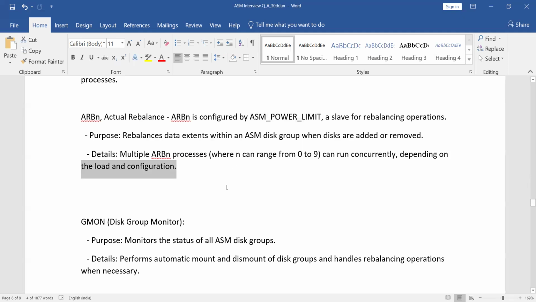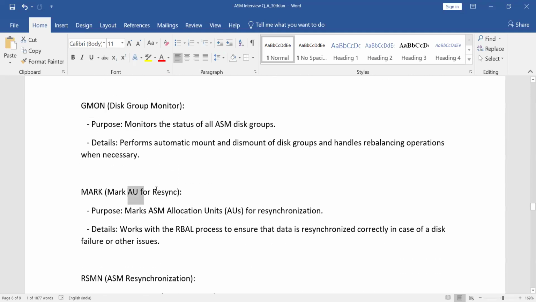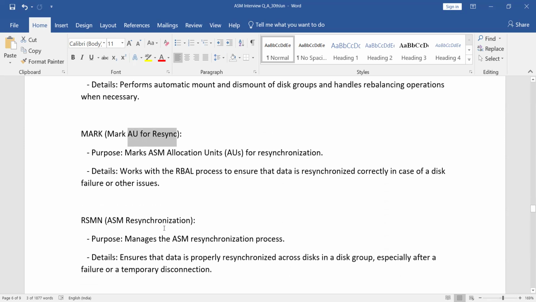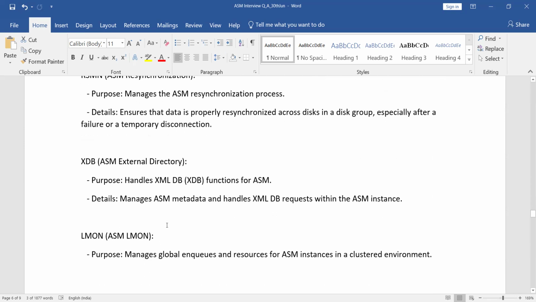Other background processes also exist, but we are not going to discuss them. GMON is there, monitoring the status of all the ASM disks. This is one of the important background processes. MARK is also there, marking allocation units for resync. RSMN is there for resynchronization. XDB is there.